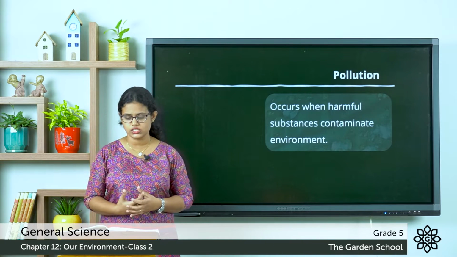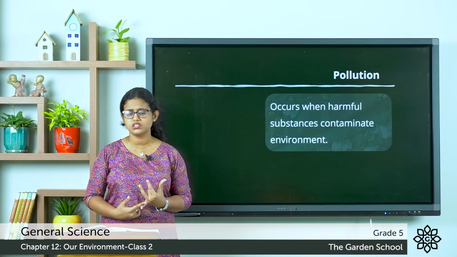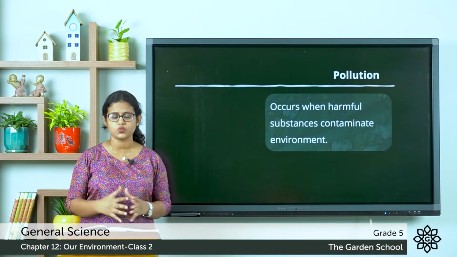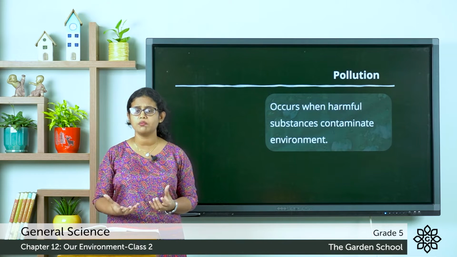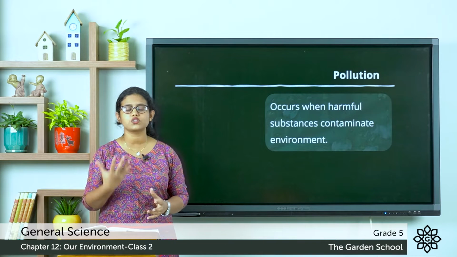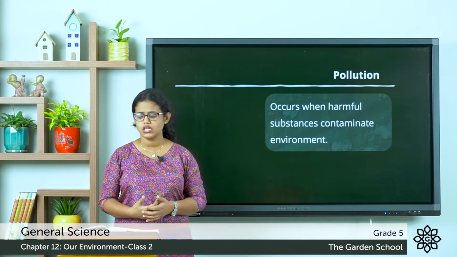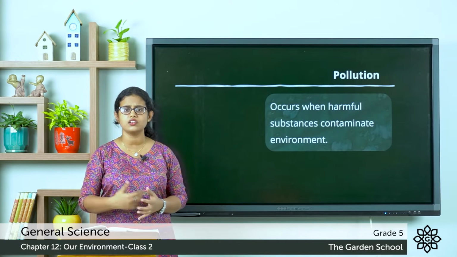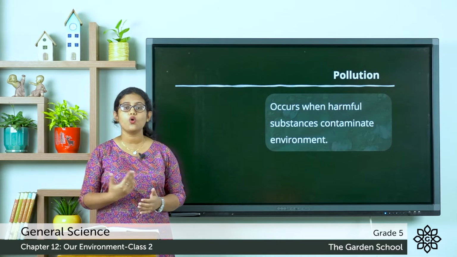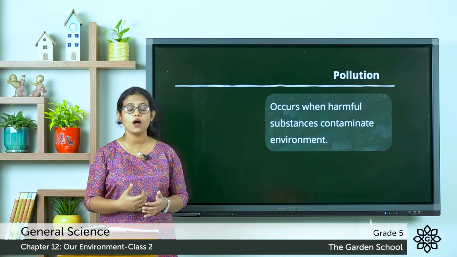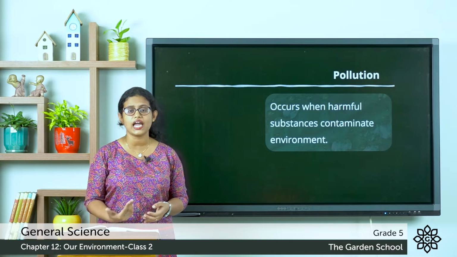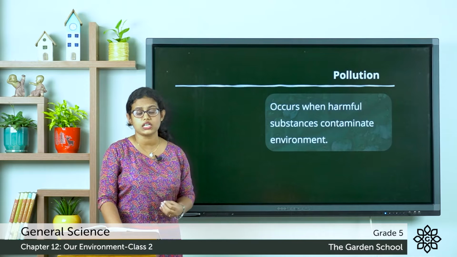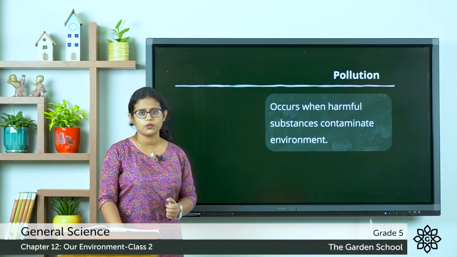So human activities have made the water, land, and air unclean. As a result of it, what happens to the environment? The environment becomes polluted. The waste from homes, from factories, from farms that is released into the land, water and air, gets polluted. So what is the meaning of pollutants? The harmful substances that pollute the environment, we call them pollutants.